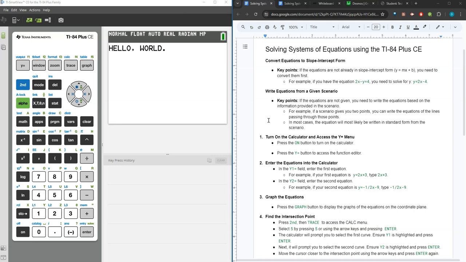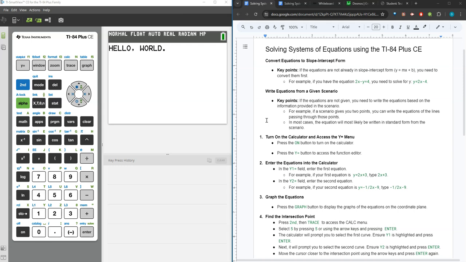With this tutorial, I'm making 3 assumptions about your students. 1. That they know what a solution to a system of equations is and how to identify that. 2. Your students know how to convert equations to slope-intercept form. There will be some problems where the equations that are given are not already in slope-intercept form, and your students will need to convert them first because both the TI-84 Plus and Desmos cannot graph equations that are not in slope-intercept form. And last, that your students can write equations from a given scenario.